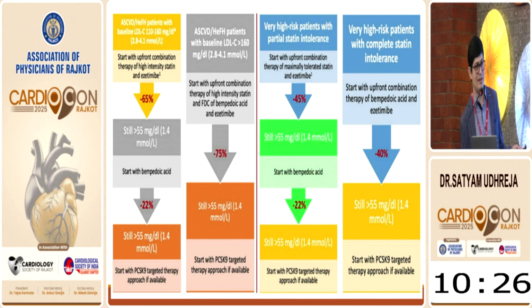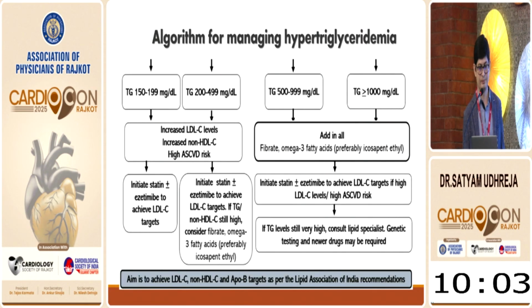If baseline LDL is more than 160 and patient having MI or stroke, one should start with at least 3 drugs with combination of statin, ezetimibe, and bempedoic acid. If a patient is statin intolerant, then the option of combination of bempedoic acid and ezetimibe, and then switch to inclisiran or PCSK9 inhibitor if further reduction is required.